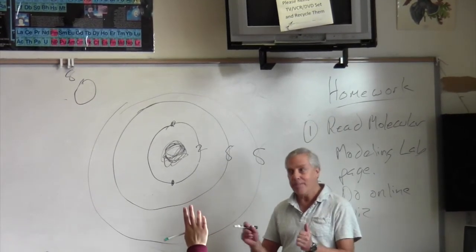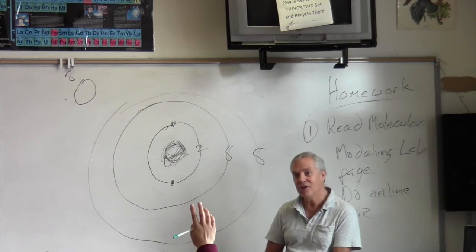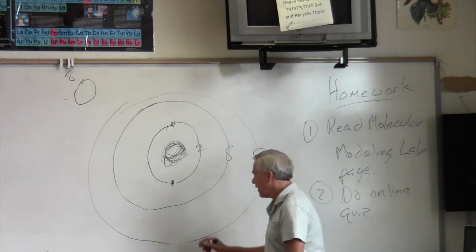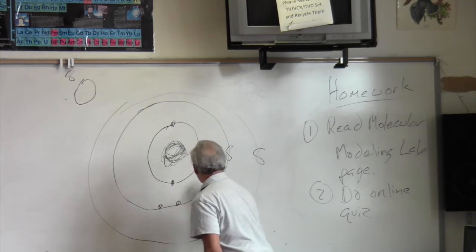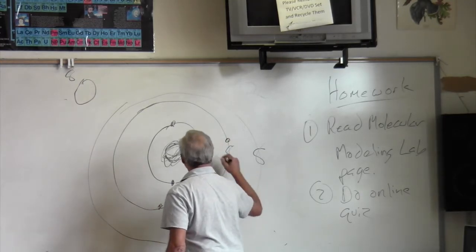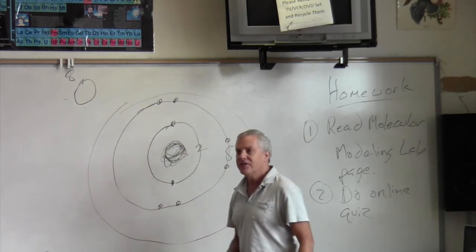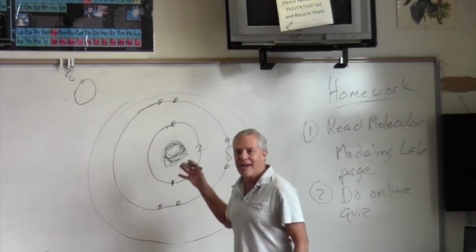You start out with 8, but then you put 2 on the first orbit. How many do you have left for the second orbit? Sydney? 6. Okay. And I'm going to put them here in pairs so they're easy to count. 2, 4, 6. This diagram here is called a Bohr diagram.